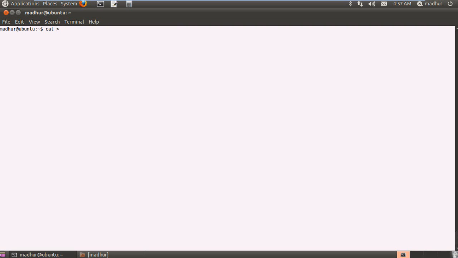I'm going to use the cat command and I'm going to create a file called players. In this file it's going to be some sort of a table, and I'm basically going to have three columns in it. The first column is going to have name, the next column is going to have sport, and the next column is going to have age. That's going to be the final column, and in the next line I'm going to just input the names of some players I know. So Roger Federer, he plays tennis and his age is, what, 30.